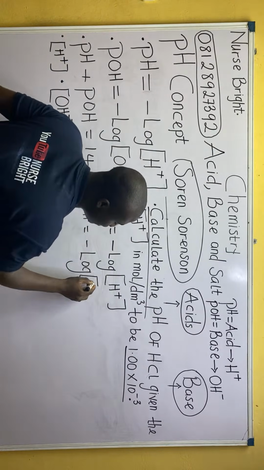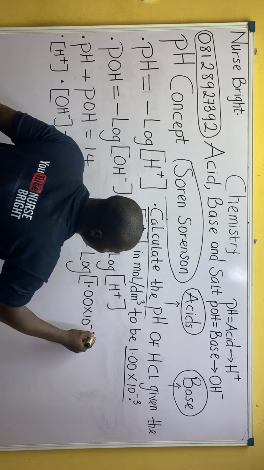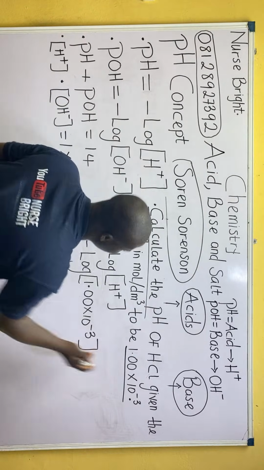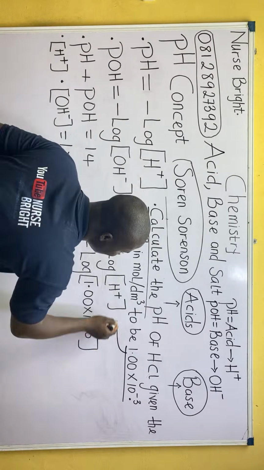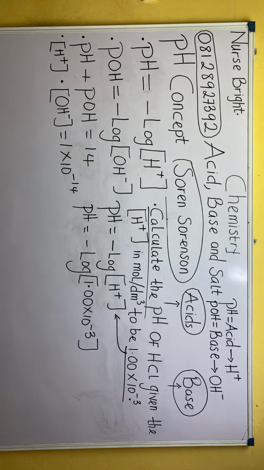H plus in the bracket, which is 1.00 times 10 raised to power minus 3. Can you see it now? This is the H plus in the bracket, guys, which is 1.00 times 10 raised to the power of minus 3.